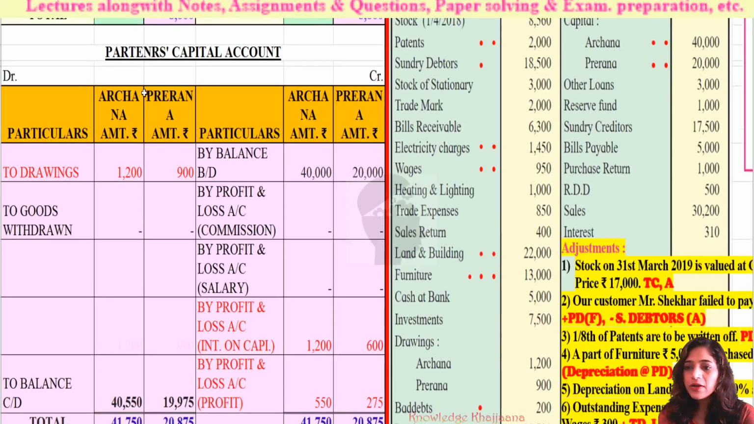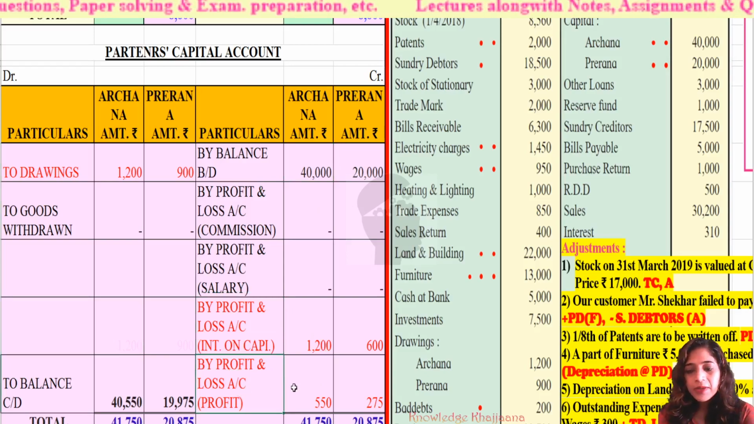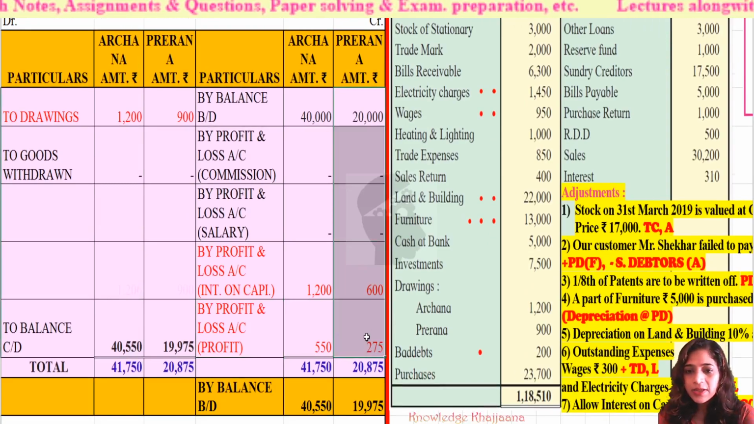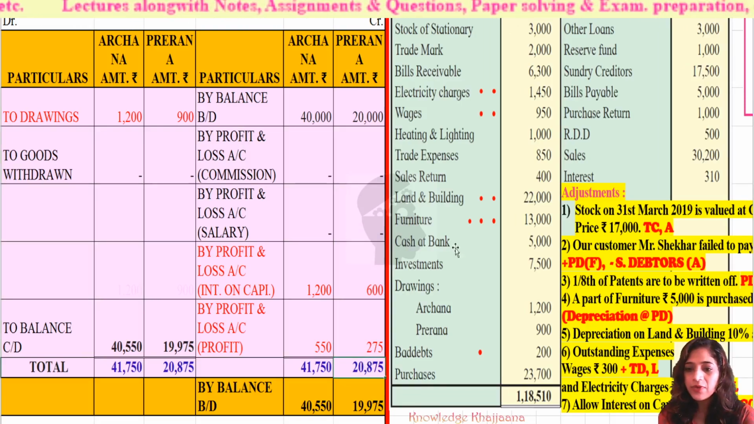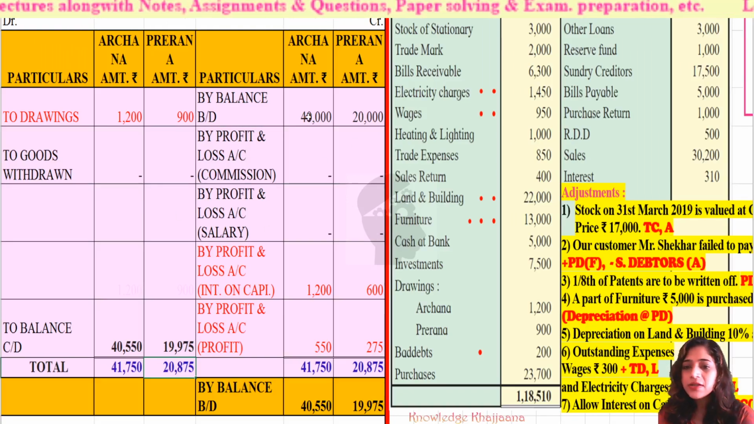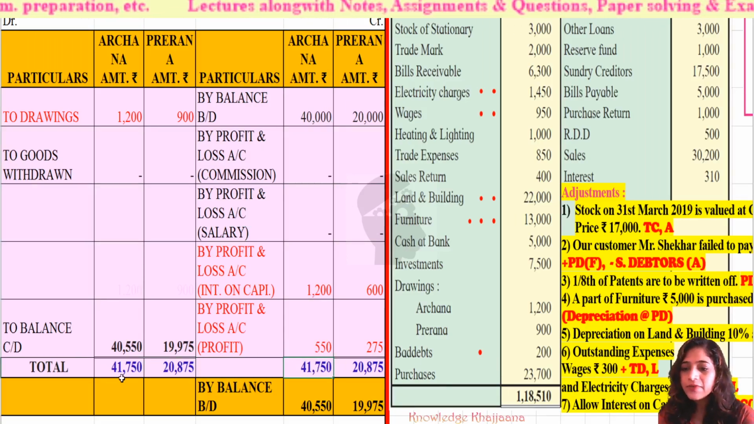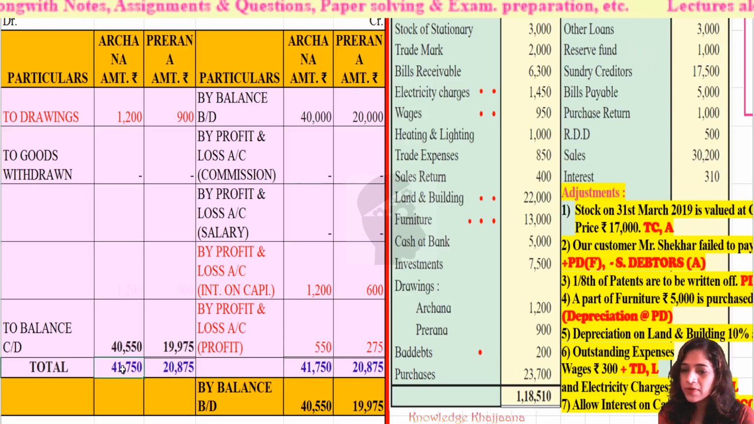See, if we look at the partners' capital account, the amounts on the credit side are their balance brought down plus the interest on capital given to them and plus the profit share. So we have to make the total of all these 3 amounts, and for Prerna it is rupees 20,875. The same value we have to write here on the debit side, rupees 20,875. For Archana, the total of these 3 amounts is rupees 41,750, and the same we have to write on the debit side, rupees 41,750.